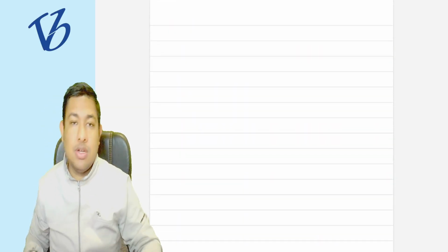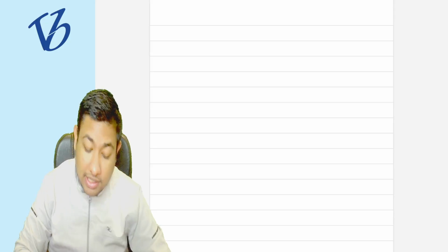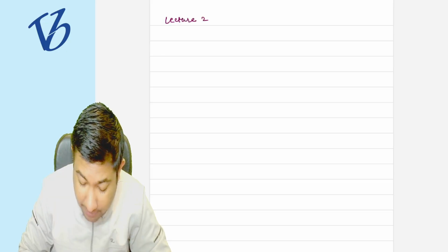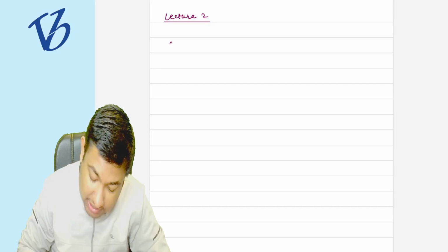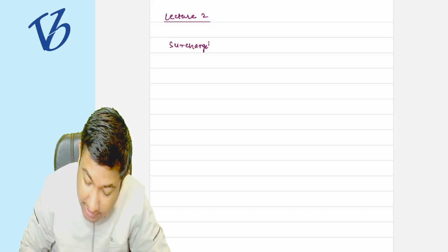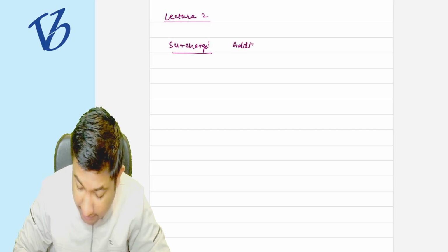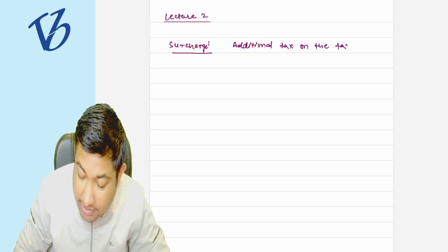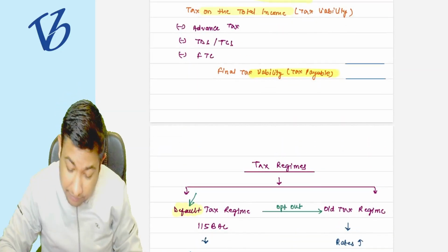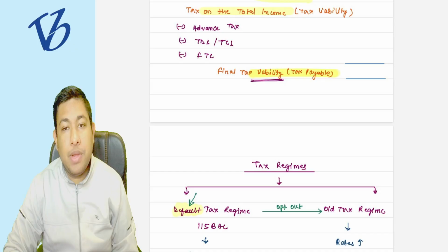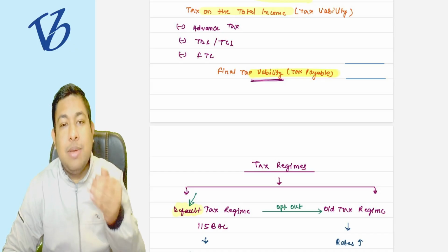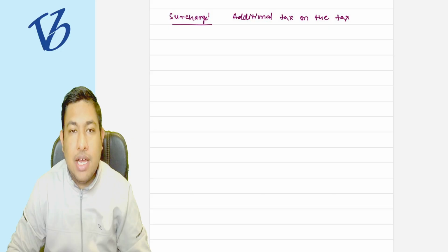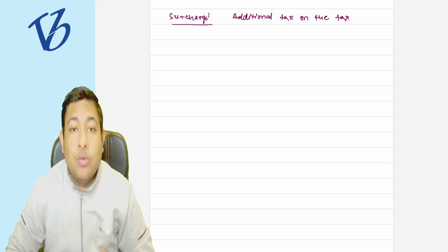Now the government is not satisfied with that final tax liability. They need more over and above the final tax liability as well. So that is what a surcharge is. Surcharge is an additional tax, or you can say tax on the tax. This is the tax liability that you have to pay, and on that tax liability you have to pay something extra. This is known as surcharge.